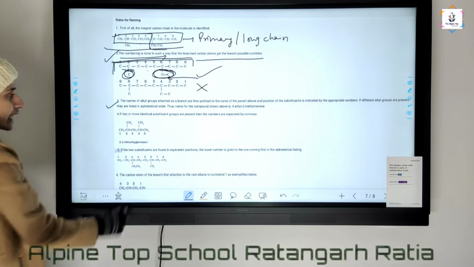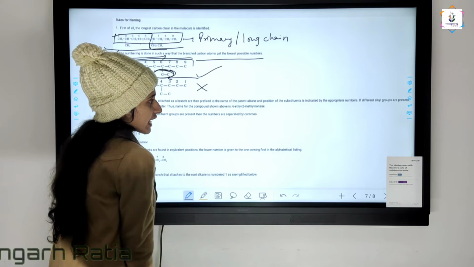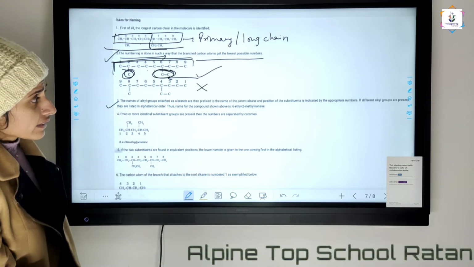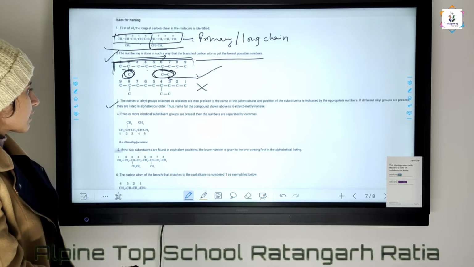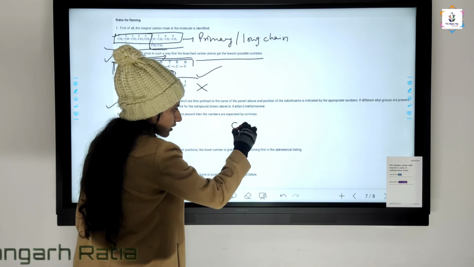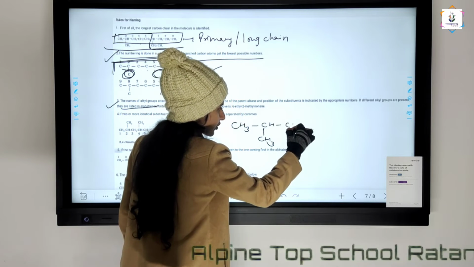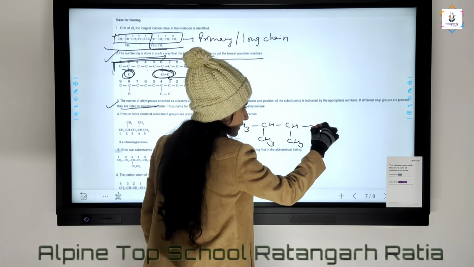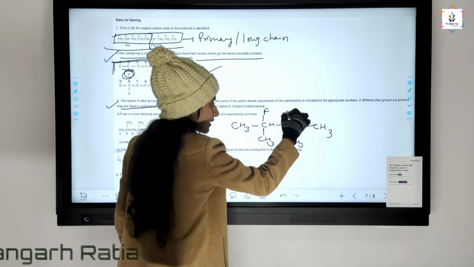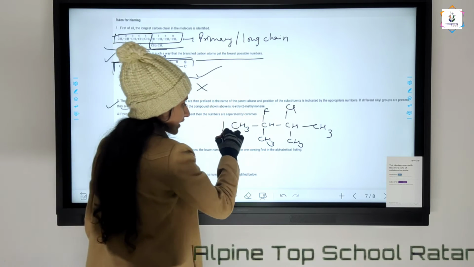Third rule is what? The names of alkyl groups attached as a branch are prefixed to the name of the parent alkane, and the position of the substituent is indicated by the appropriate numbers. If different alkyl groups are present, they are listed in alphabetical order. What it means is: CH3, C, CH3, H, CH, CH3 and CH3. Here F, here Cl. Now, we select the longest chain.